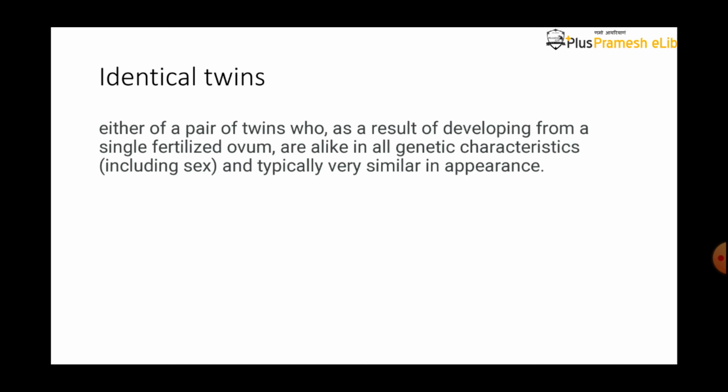They may be a brother and sister if they developed from different eggs, or if they developed from the same egg, then they are both male or both female, and they are called identical twins. They are similar, or very similar, in appearance.